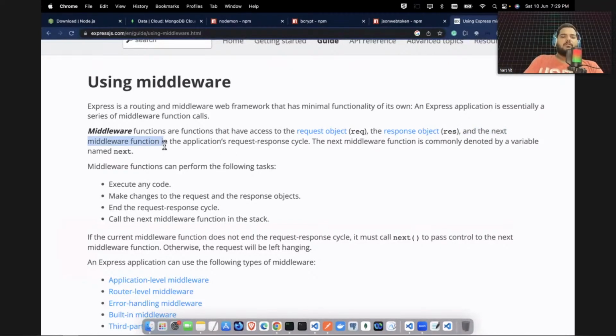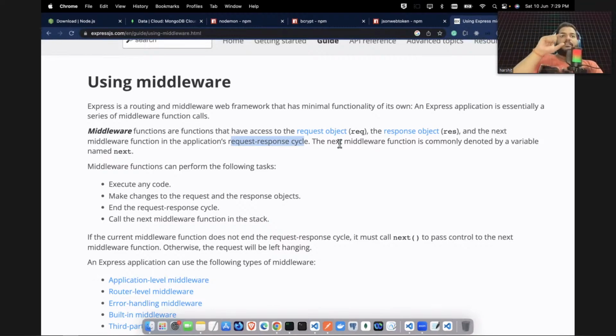This is very important now. And in the application's request-response cycle. Okay, so now what will happen, guys, is that instead of actually taking the request and sending you the final response, I can place a function. That function will be called a middleware function, and that middleware function will have access to this request and response.